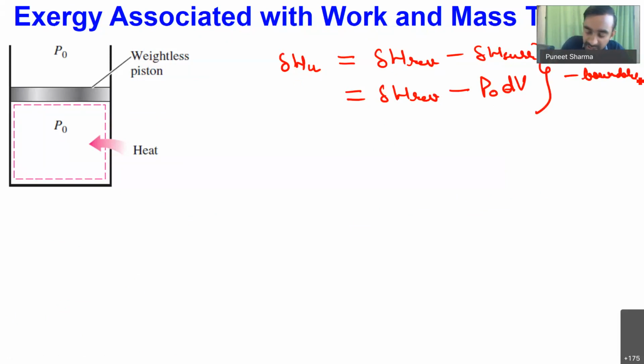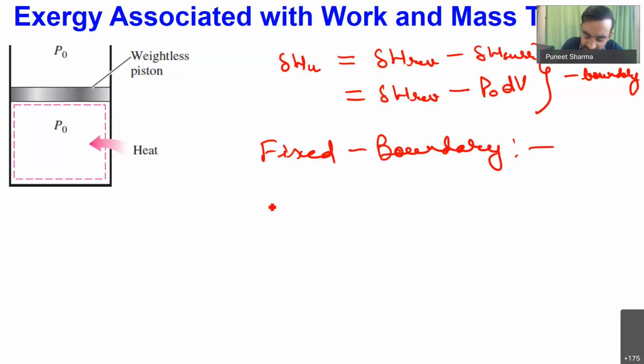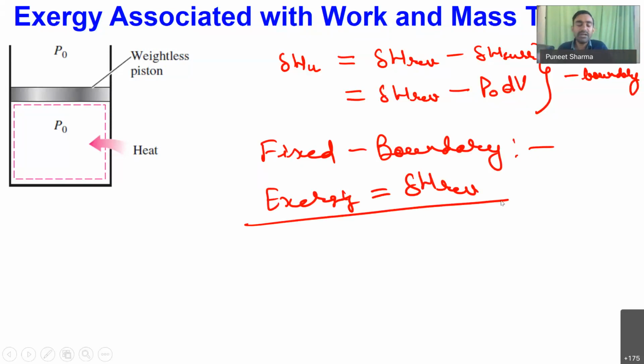And if we are having a system of fixed boundary, like in case of your turbine, so turbine is a system whose boundary is not changing. Okay, so for a system of fixed boundary, our exergy associated with work transfer will be nothing but the total amount of reversible work. So for a fixed boundary system, we are not having any surrounding P0 into dV work. So that's why exergy associated with a fixed boundary system is equal to the net amount of reversible work what we are getting from the system.